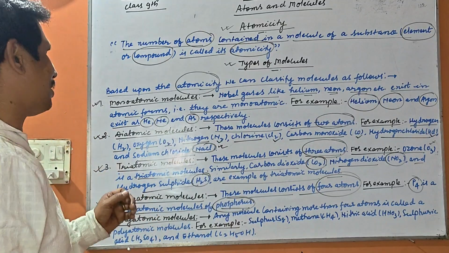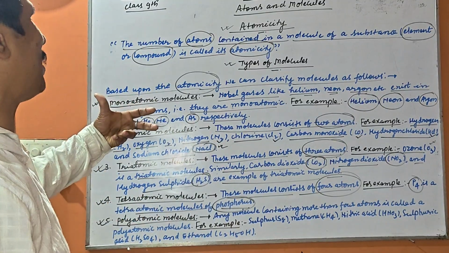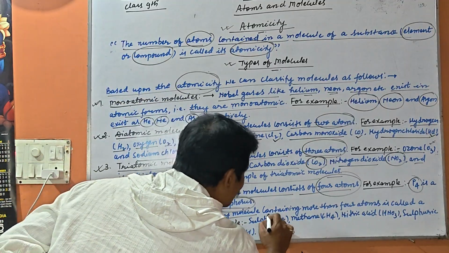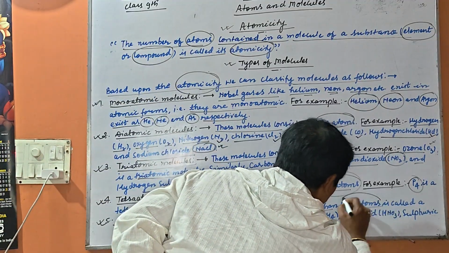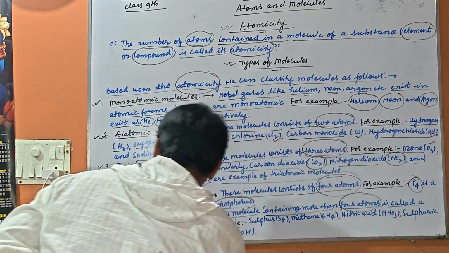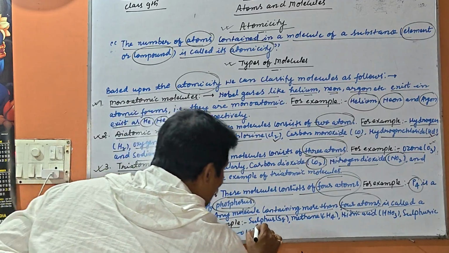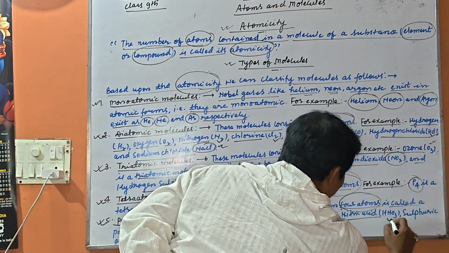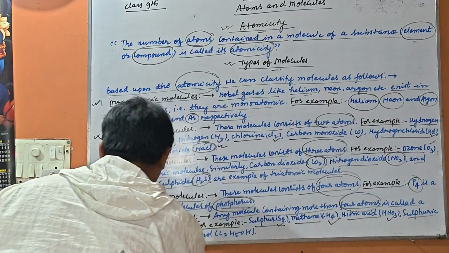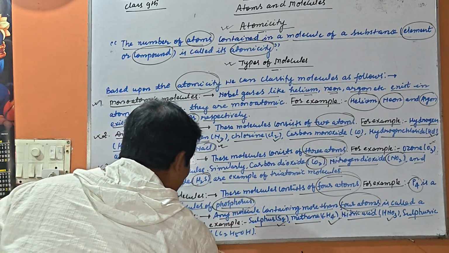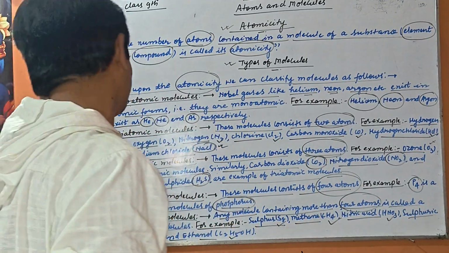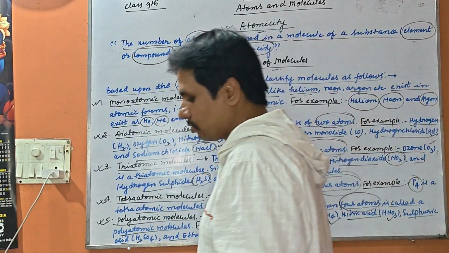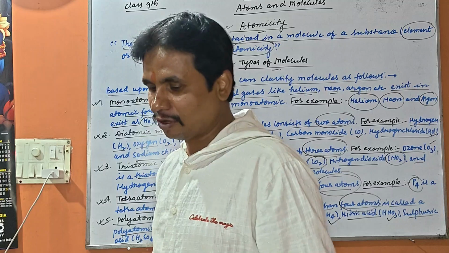The last one is the polyatomic molecule. On the basis of atomicity, we are giving this classification. Any molecule containing more than 4 atoms is called a polyatomic molecule. For example, sulfurous acid, methane CH4, nitric acid HNO3, sulfuric acid H2SO4, and ethanol C2H5OH. These are all polyatomic molecules. So these are the things about atomicity and the types of molecules.